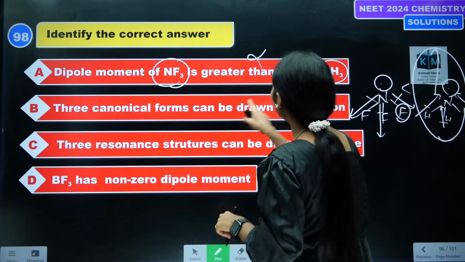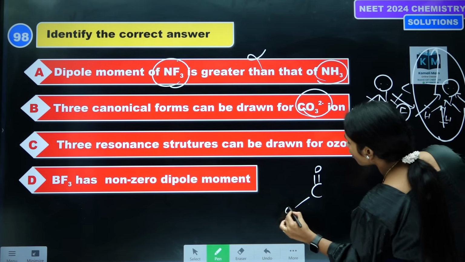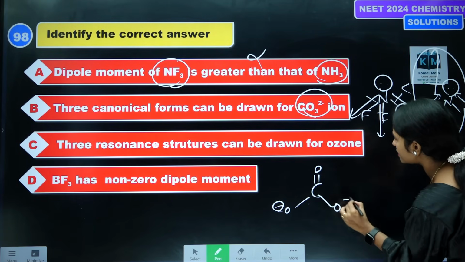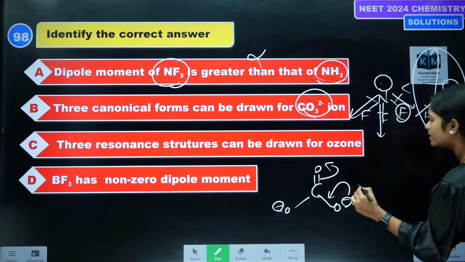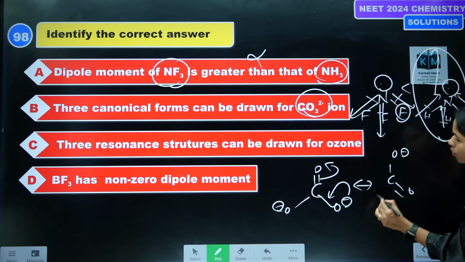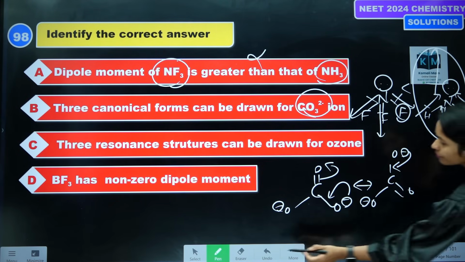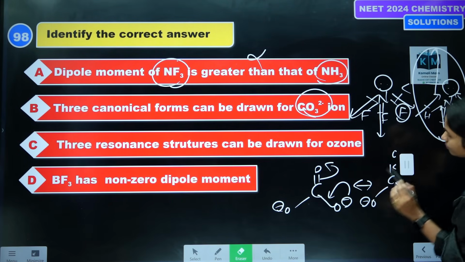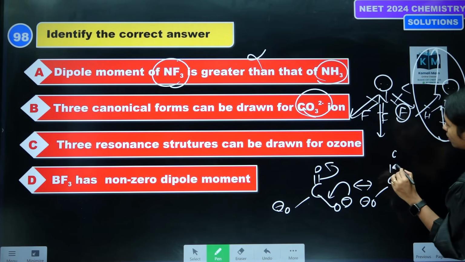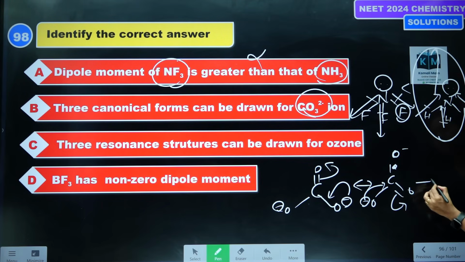And 3 canonical forms can be drawn for carbonate ion. What are the 3 forms we can draw? Students, tell me. Yes, this is correct. These 2 migrate like this, then C-O minus, double bond O minus. Then these 2 shift here, these 2 shift here, O minus, and these 2 come here. Then C double bond O minus, and here O minus.